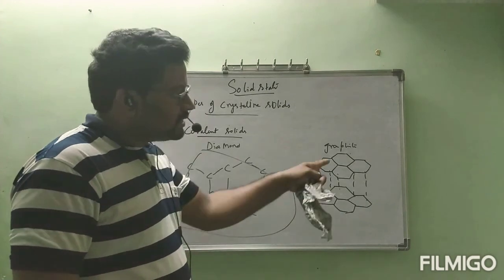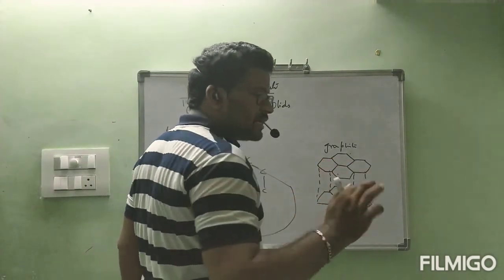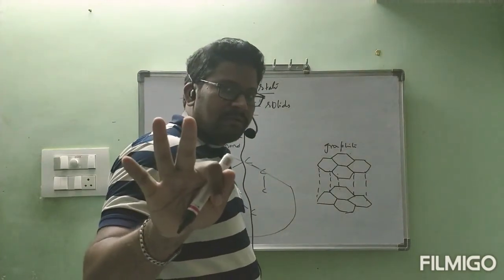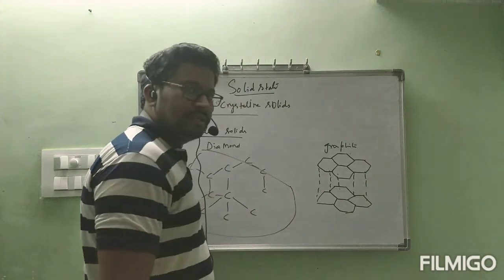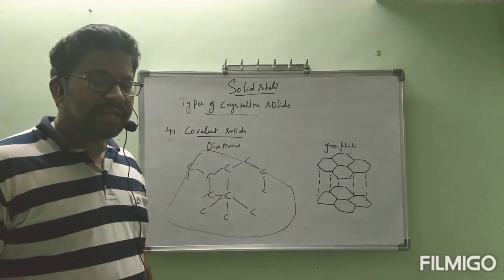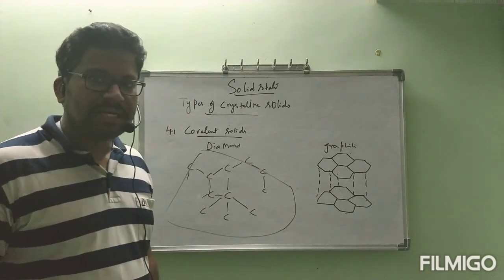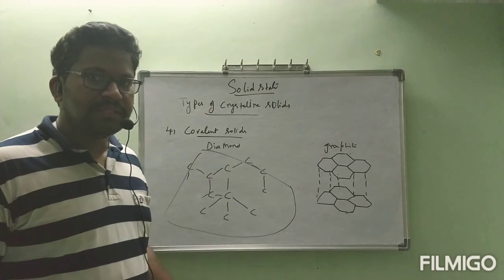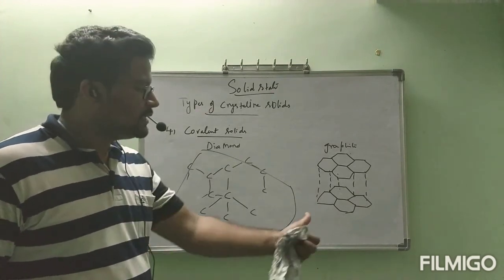Graphite is a good conductor of electricity because every carbon present in graphite is surrounded by only 3 bonds, with one free electron. Because of that, it is a good conductor of electricity. But the carbon present in diamond is completely satisfied with bonds. No free electrons are present. Because of that, it is a bad conductor of electricity. Diamond is a bad conductor of electricity.